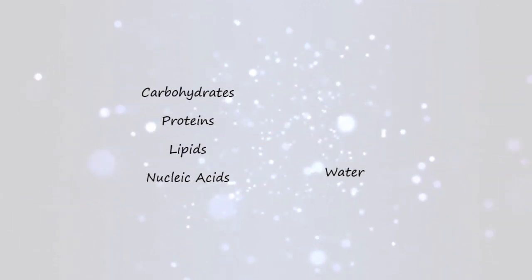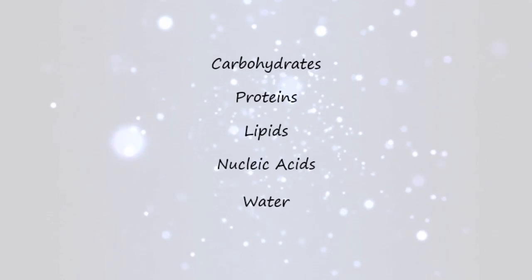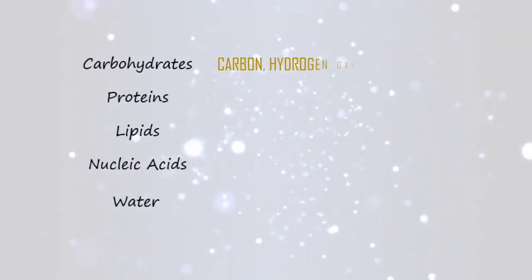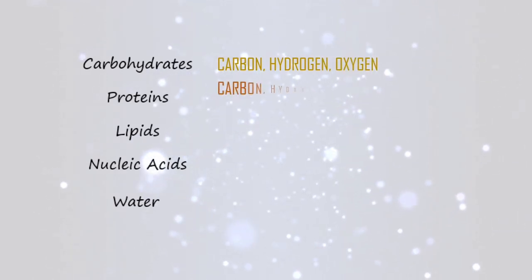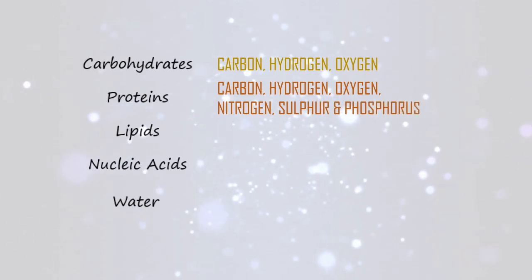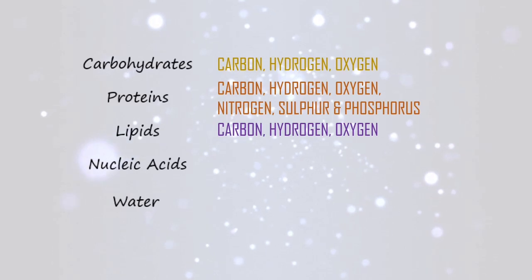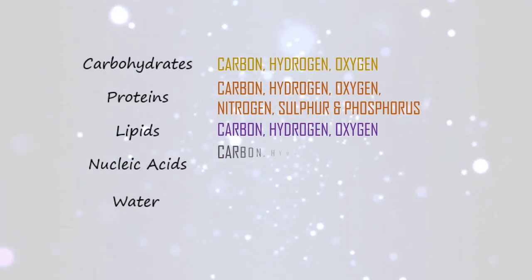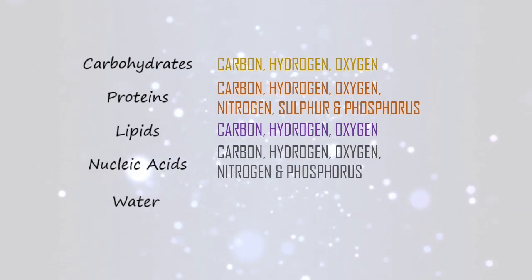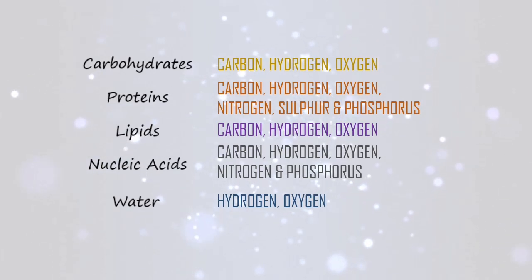Out of all the compounds, five made it to the list of the main chemical compounds in the body. First, carbohydrates contain carbon, hydrogen, and oxygen. Next, proteins contain all of CHON with an addition of sulfur and phosphorus. Lipids are the same as carbohydrates, as they are also a source of energy. Nucleic acid also contains all of CHON and phosphorus. Lastly, water, as we all know, contains hydrogen and oxygen.